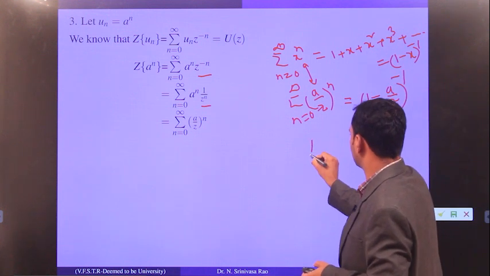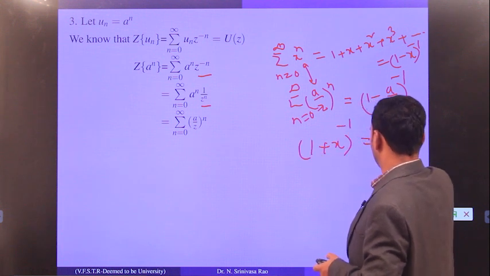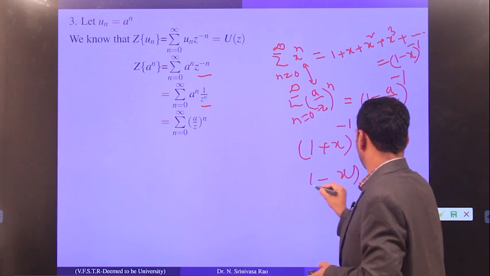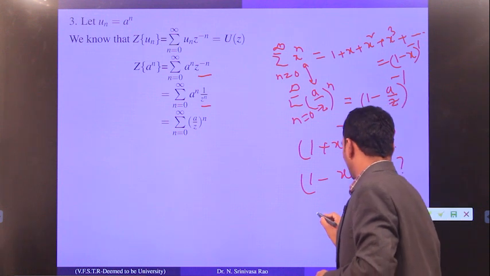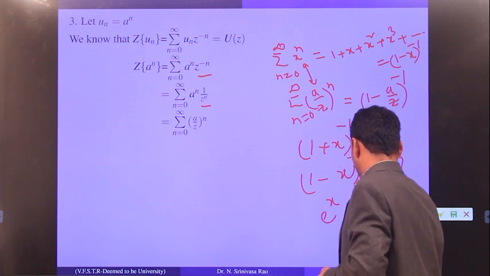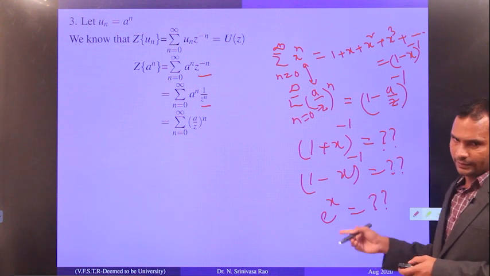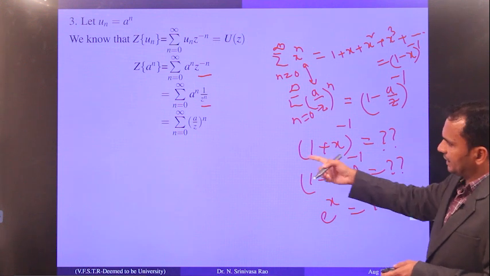You have to remember the 1 plus x whole power minus 1 expansion, the 1 minus x whole power minus 1 expansion, and in a similar way the e power x expansion. Just try to learn all these three.